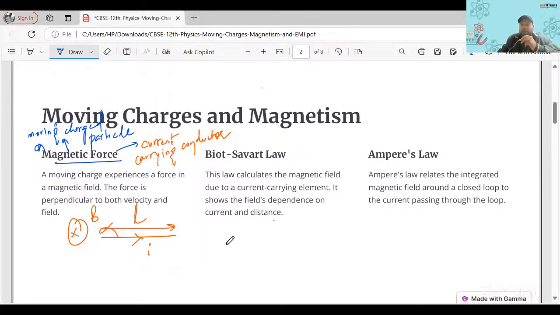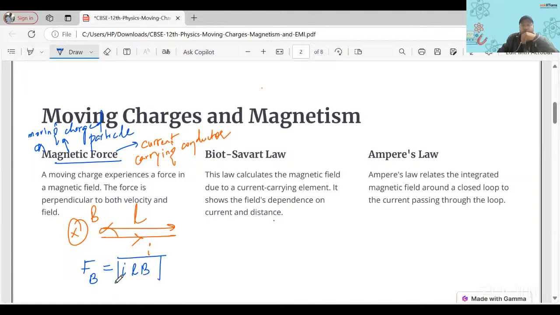Would there be a magnetic force or not? What is the formula for that? Do you remember? Anyone? So it should be ILB, right?